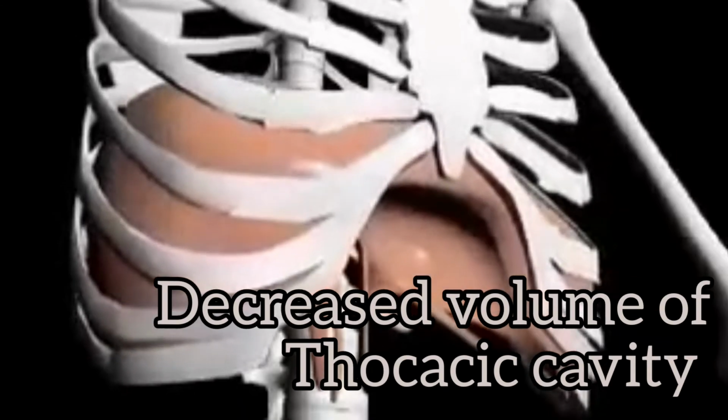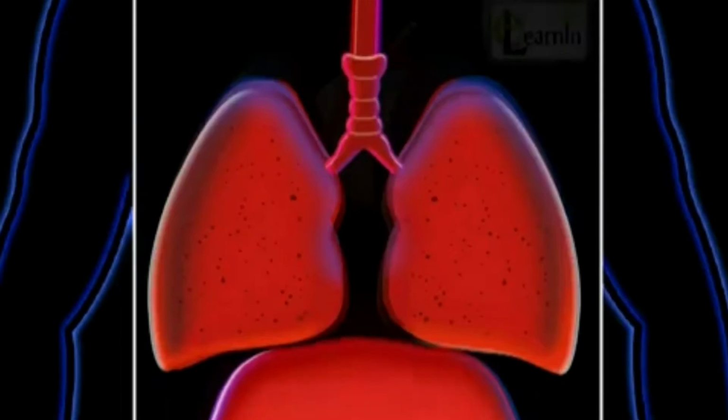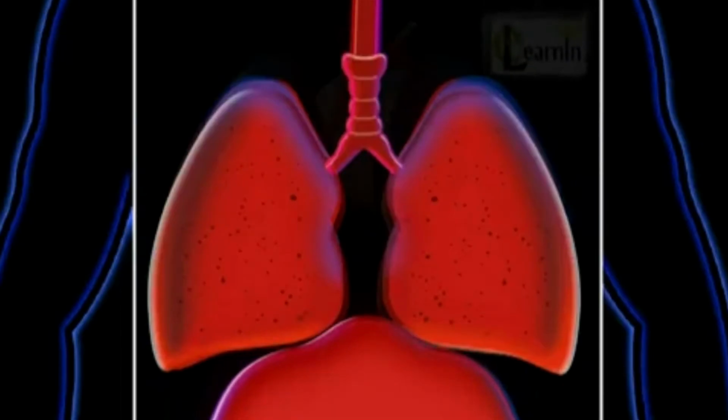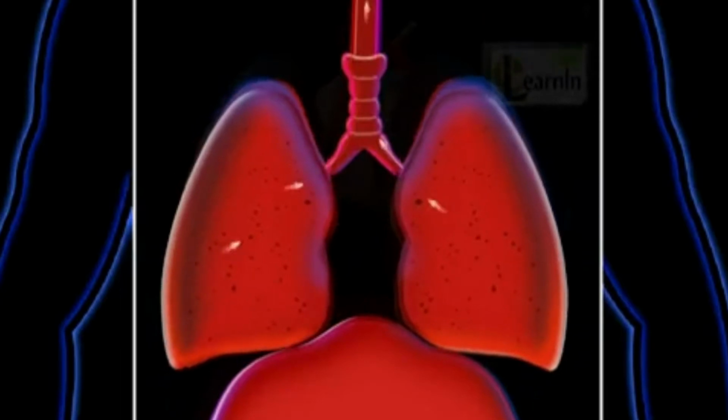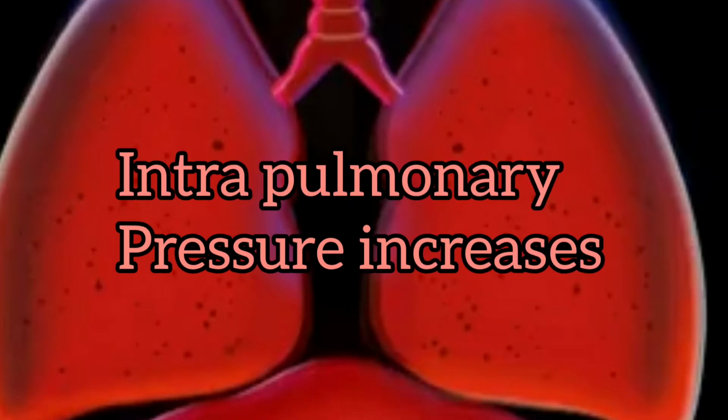The internal intercostal muscles contract, thus pulling the ribs down and inward, decreasing the thoracic volume. The overall volume of the thoracic cavity thus decreases, thereby reducing the pulmonary volume. As a result, the intrapulmonary pressure increases slightly above the atmospheric pressure.